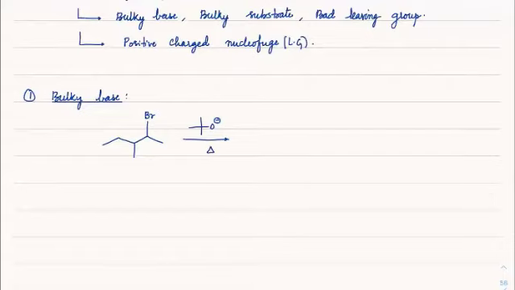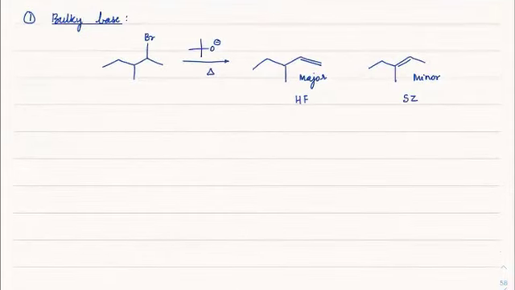So in the case of tert-butoxide, now you will get this as the major product, and this as the minor product. So we know that this is the Saytzeff product and this is the Hofmann product, but you can see it is coming as the major product.